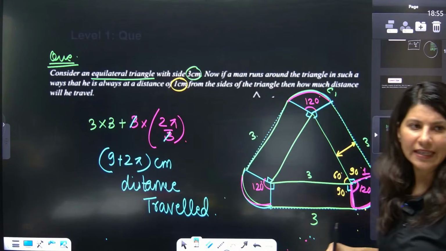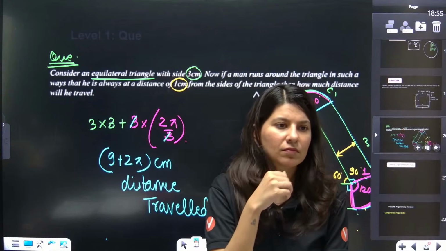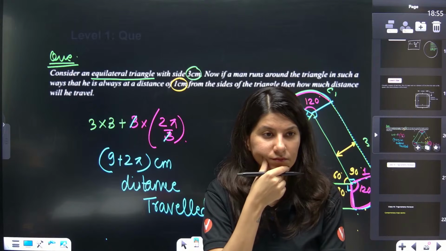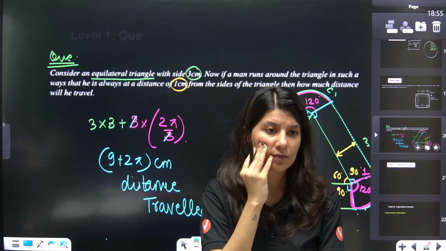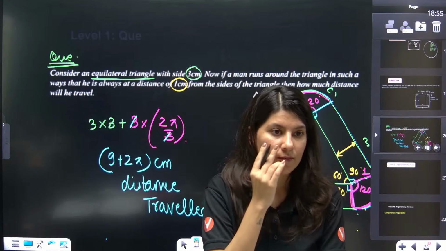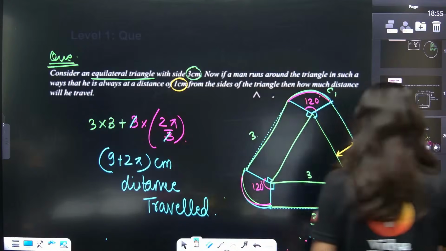Ma'am, can't we directly multiply in degree? Abhijit, what? What are you saying? What do you want to multiply?